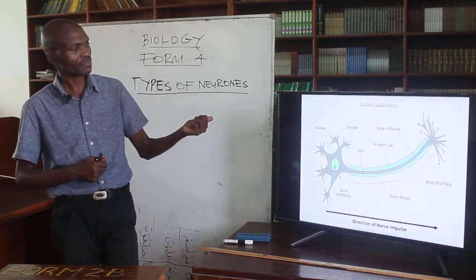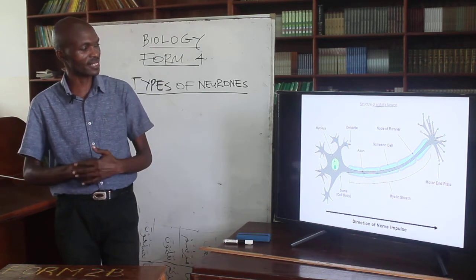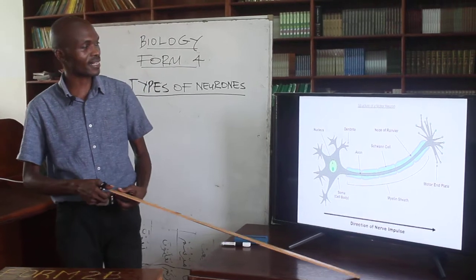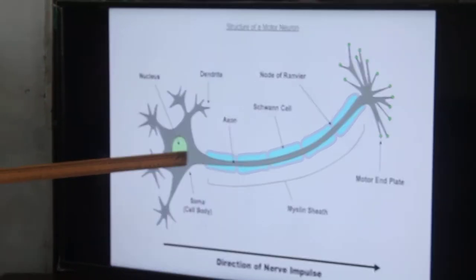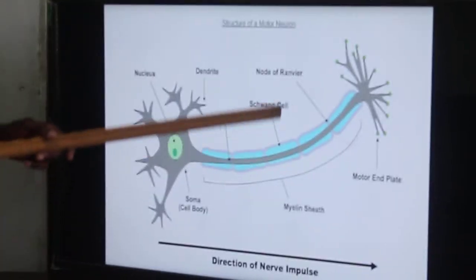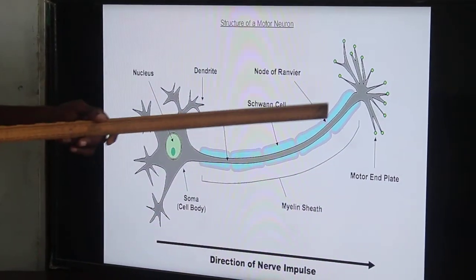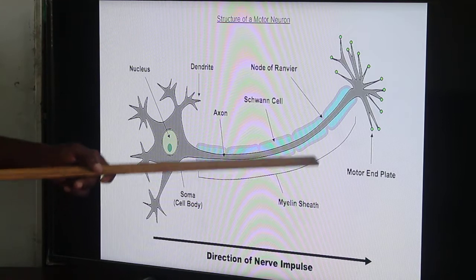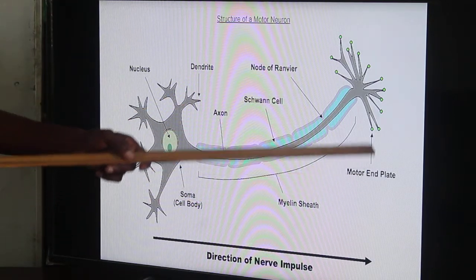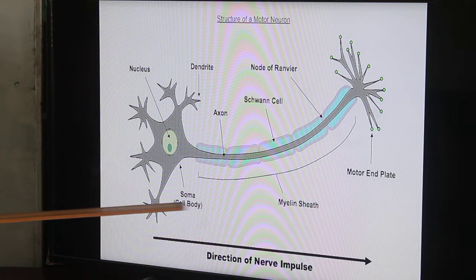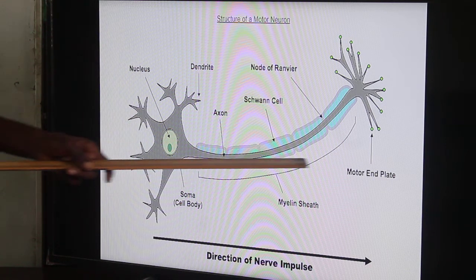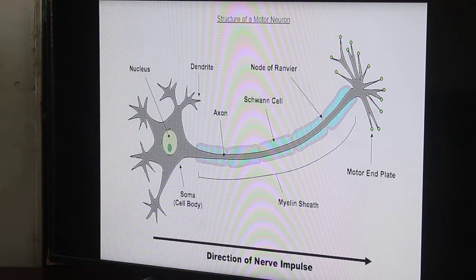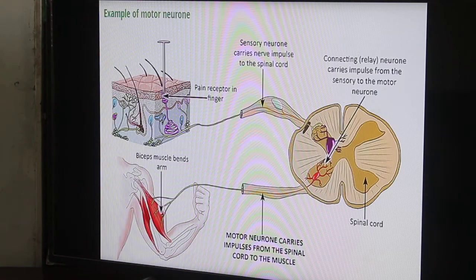This is a basic structure of a motor neuron, just like the other cases that we have just seen. Basically, if you look at the cell, we have almost the same basic things. We have the nucleus, the cell body, the axon, the dendrites, the Schwann cell, and the nodes of Ranvier that propagate the nerve impulse, and then you have the myelin sheath that insulates the cell, and the motor end plate. So this is the direction of the impulse. The cell body of a motor neuron is embedded in the central nervous system, while the motor end plate terminates in the effector organ, like the gland and the muscles.